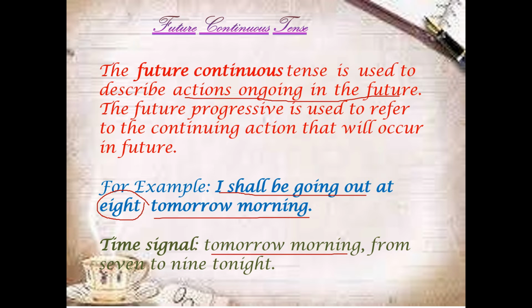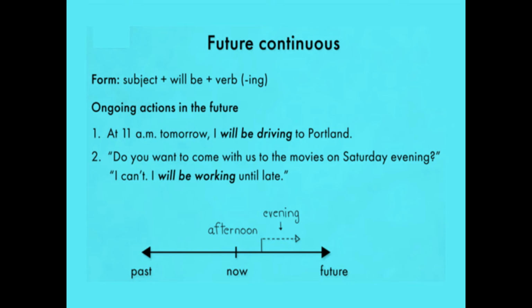You are expecting that the action will take place. Future continuous: subject plus will be plus verb in the ing form. So it is continuous, ongoing actions in the future. You can simply remember that future continuous means ongoing actions in the future.